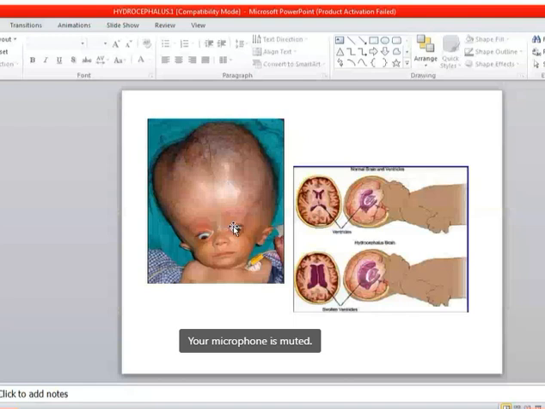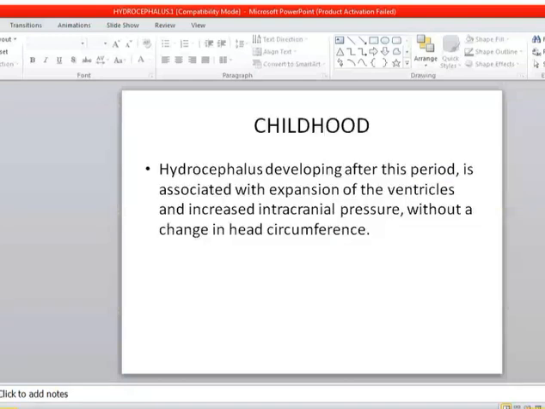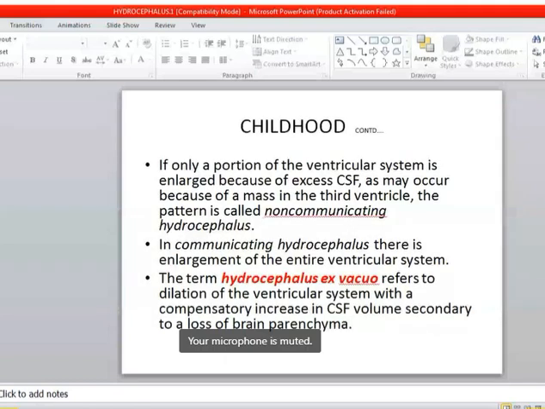When the hydrocephalus develops after the closure of the suture, it is associated with the expansion of the ventricle and increased intracranial pressure, but there is no change in the circumference of the head. If only a portion of the ventricular system is enlarged because of excess CSF, as may occur because of a mass such as a tumor in the third ventricle, the pattern is called non-communicating hydrocephalus, and in communicating hydrocephalus there is enlargement of the entire ventricular system.